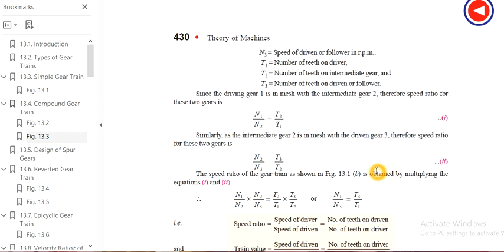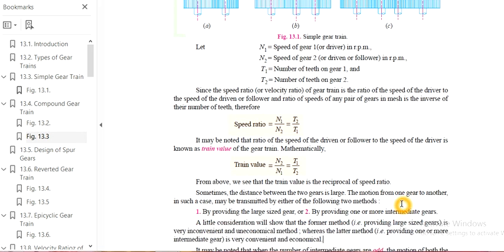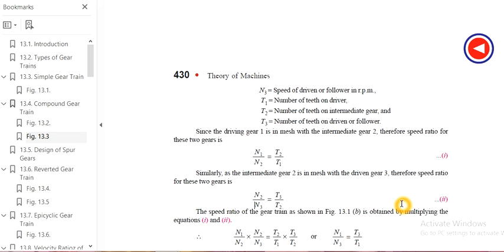In the case of the second thing, the speed ratio N1 by N2 into N2 by N3 is equal to T2 by T1 into T3 by T2, or simply N1 by N3 is equal to T3 by T1. This is the formula that we have to remember.